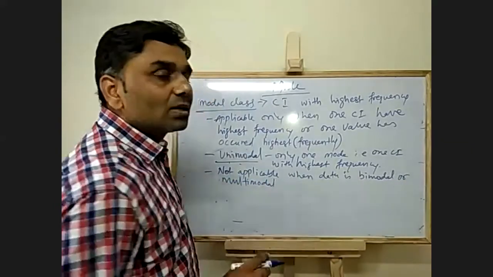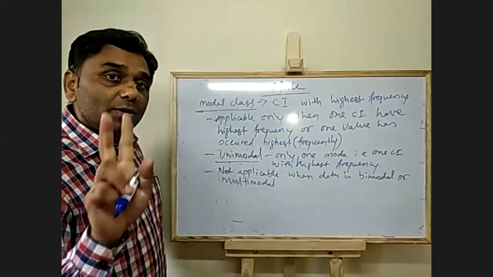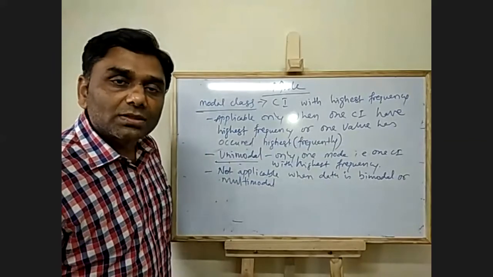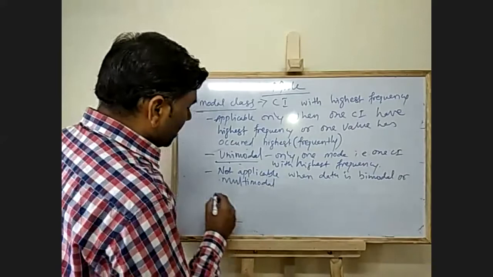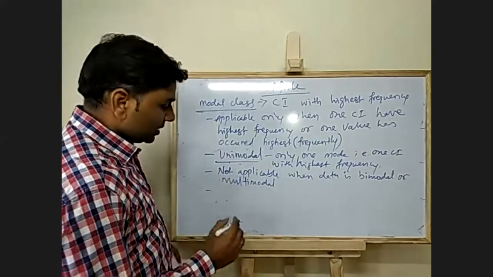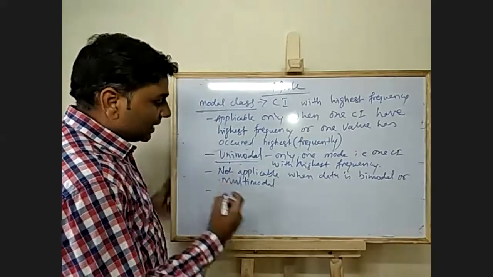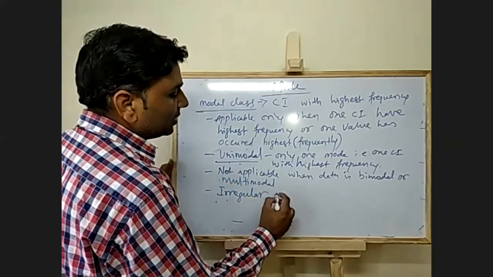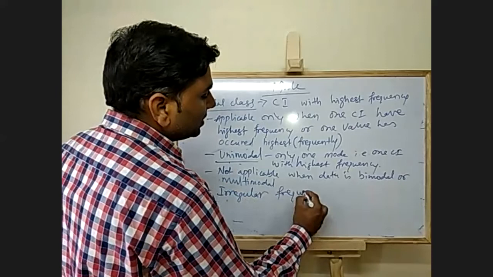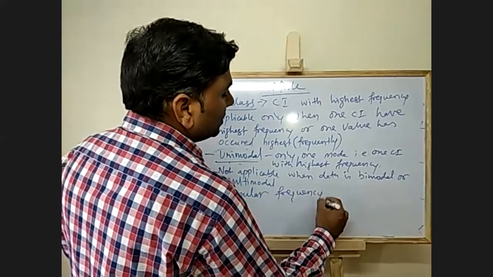In the sense, the highest frequency is there in two or more class intervals, the same, equal highest frequency. Or when there is an irregular frequency distribution.